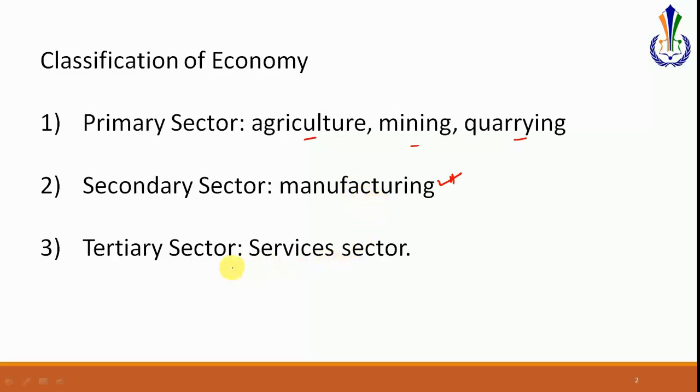Now coming to the tertiary sector, it includes the service sector. Now, for converting the primary sector produce into the secondary sector, some process is going to be required. For instance, transport is going to be required to take wheat for processing it into edible materials. So that transport sector is what is going to come under the tertiary sector. So the tertiary sector links the primary and secondary sector. That is the easiest way to understand primary, secondary and tertiary sector.